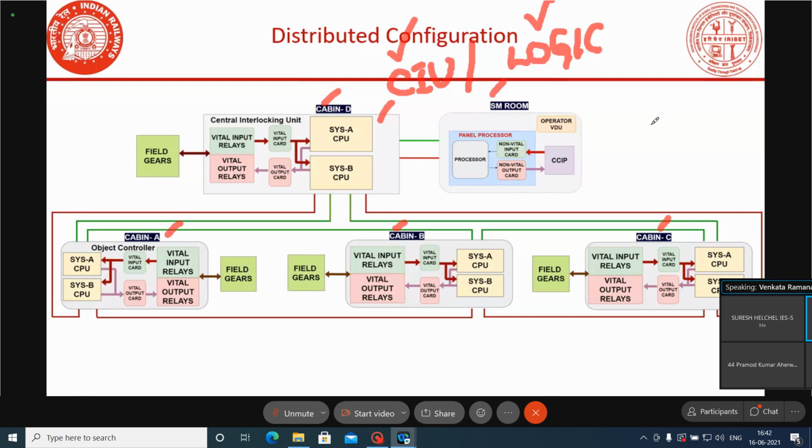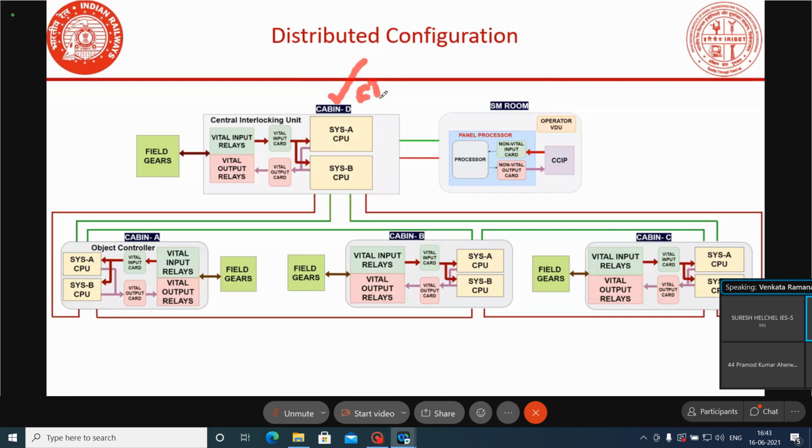But whereas in Vestas Mark 1, Mark 2, and Ansaldo, there is no equipment called CAU, but the equipment kept at that location will work like a CAU. The equipment placed at this cabin will work like a CAU. This only will process the logic. Suppose here the interlocking will be processed at the D cabin. For processing the interlocking, there may be equipment called the Central Interlocking Unit available.